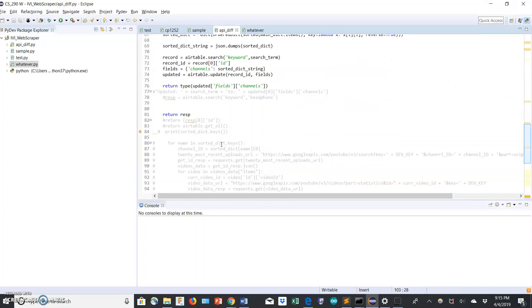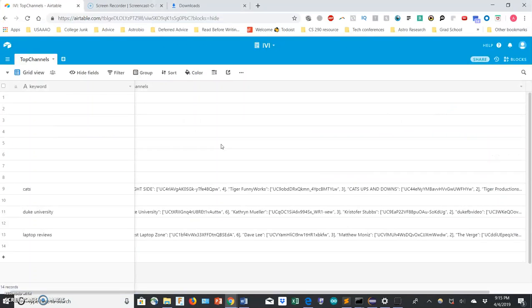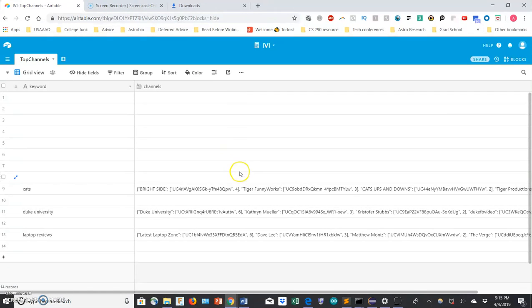But what I have right now is essentially just ranking the channels based on their frequency of occurrence within the top search results. So let me walk you through the database. Hopefully this will make more sense once I do that. For example, you give these keyword searches, and it stores the top channels for that keyword.